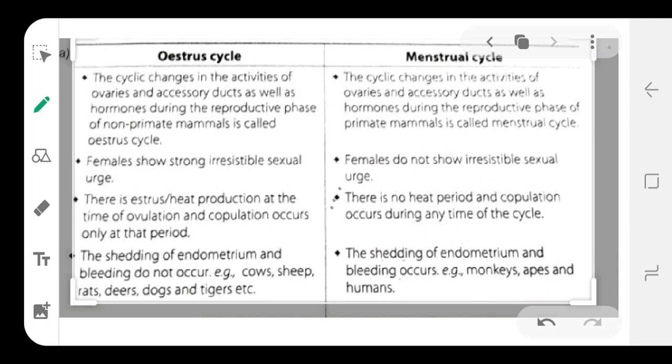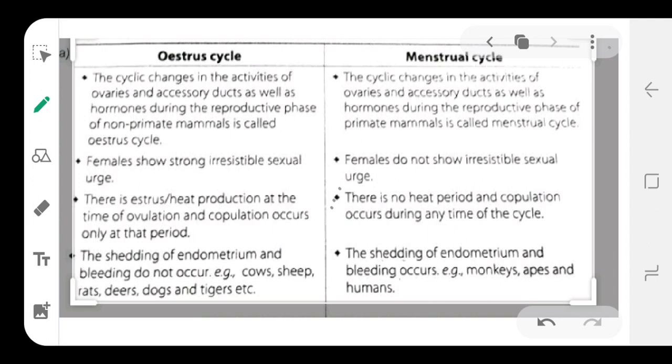But in the menstrual cycle, no sexual urges take place, so no copulation occurs at this time of the cycle. So there is a difference between the estrus and menstrual cycles. The next point is that the female does not permit copulation during the menstrual period. And the last point is that in the estrus cycle, the shedding of the endometrium and bleeding do not occur.